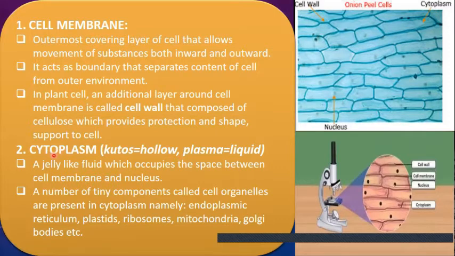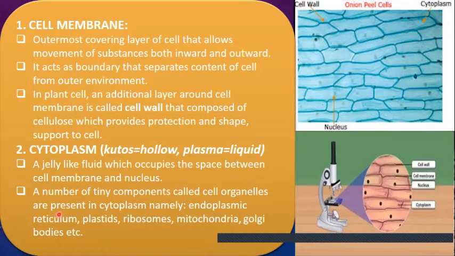Now the next part, cytoplasm. I have already told you, if you break the word, cytos means cell, plasm means the fluid. We can break this word in another way: kytos means hollow, plasma means liquid. This cytoplasm is a jelly-like fluid which occupies the space between the cell membrane and the nucleus. Here you are seeing the cytoplasm in the onion peel cells.